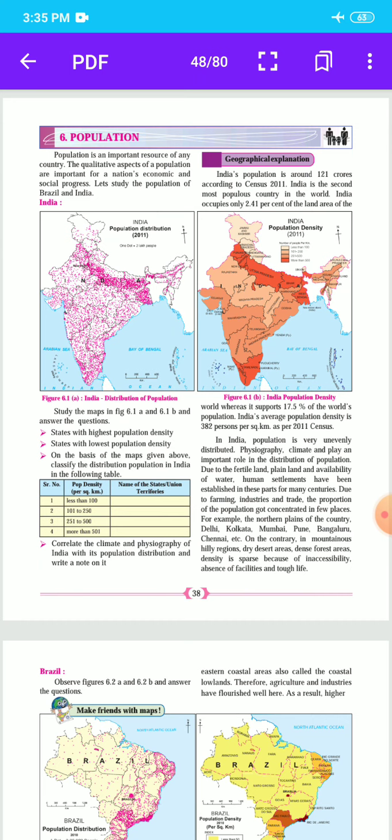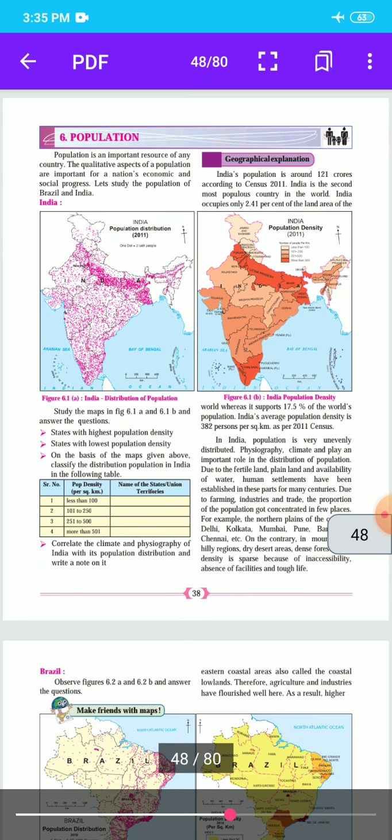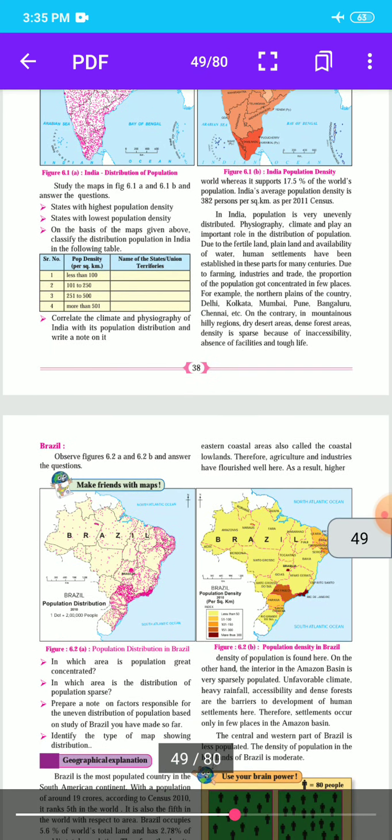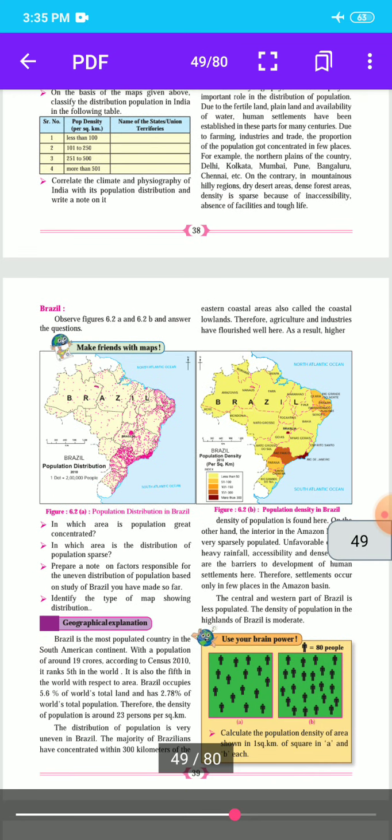Let's study the population of Brazil and India. In the last video we completed India's distribution of population, figure 6.1a and figure 6.1b, India's population density. In that video we also completed Brazil, figure 6.2a and 6.2b, population distribution in Brazil and population density in Brazil.